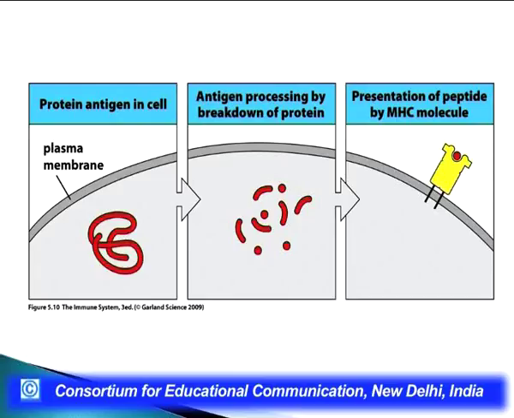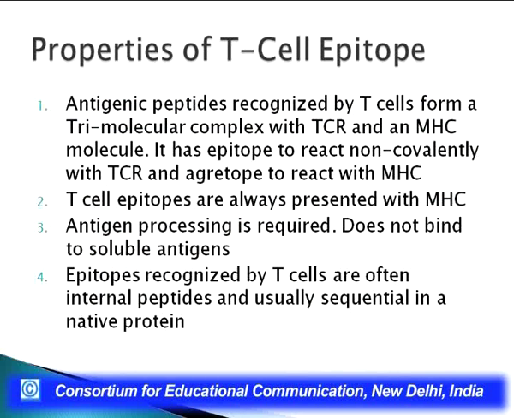Here what we are saying is that the antigen is forming a complex wherein one surface of an antigen is the red dot shown here on the third slide. This is where the antigen is combining with an MHC, and that area is called an agretope. While the area where an antigen combines to the T cell is called an epitope, the area where it binds to the TCR. Now coming back to the other properties, the T cell epitopes are always presented with MHC.